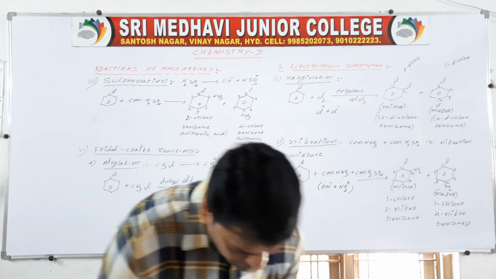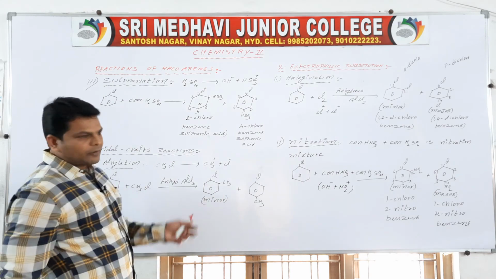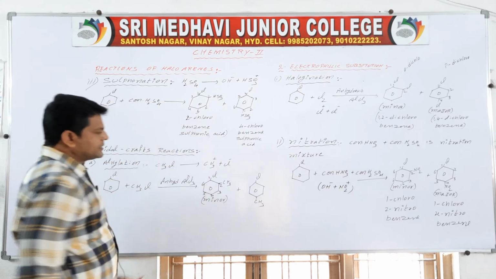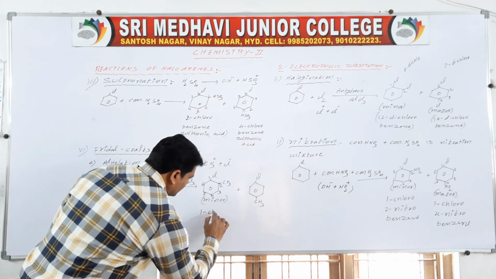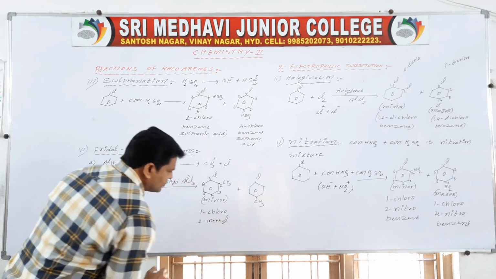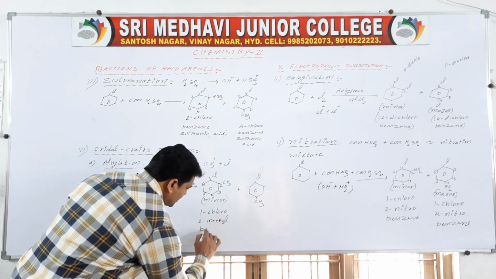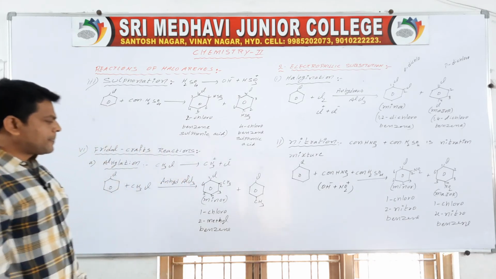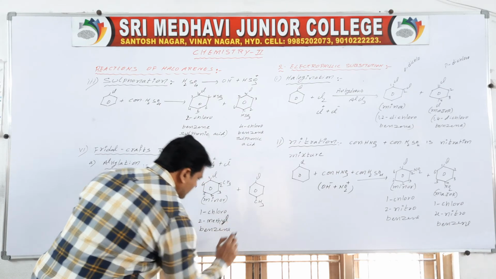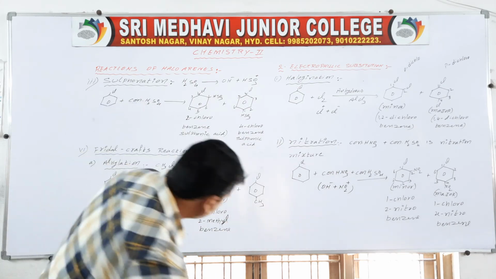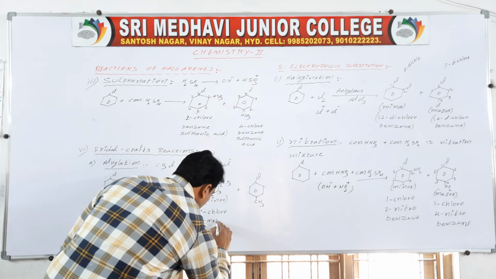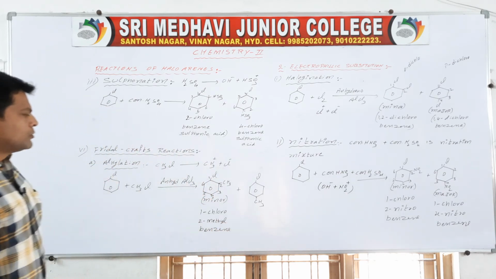So alphabetical order we have to follow. Numbering 1, 2, 3, 4, 5 and 6, the name of this molecule is 1-chloro-2-methylbenzene.